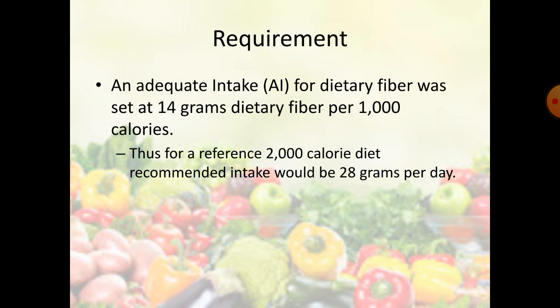Requirement of dietary fibers. An adequate intake of dietary fibers was set at 14 grams of dietary fibers per 1000 calories. So as a reference, if a 2000 calorie diet is included, then we are recommended to have 28 grams per day. 14 grams per 1000 calories. If it is a 2000 calorie diet, then 28 grams per day. That is the reference value.